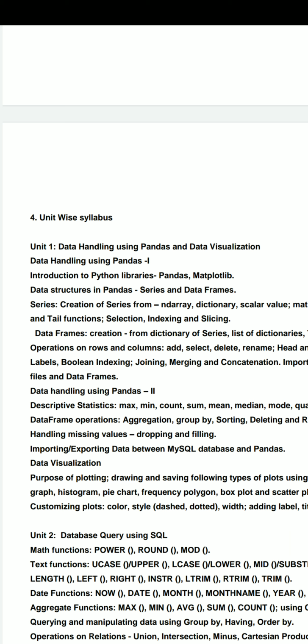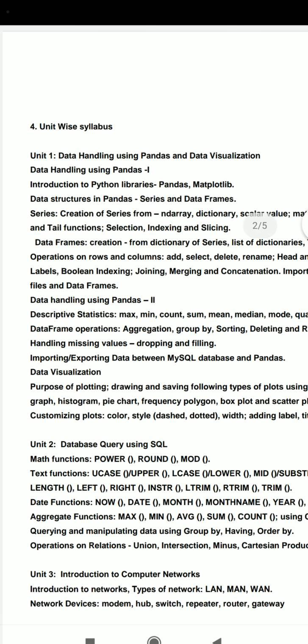Now there are two terms being used, that is data handling and pandas. First of all, we must know what is data handling. Data handling means creation of a data object or memory block where we can store values.